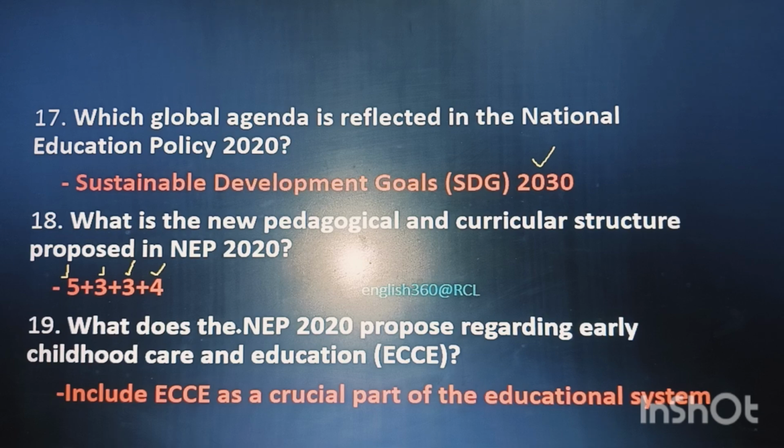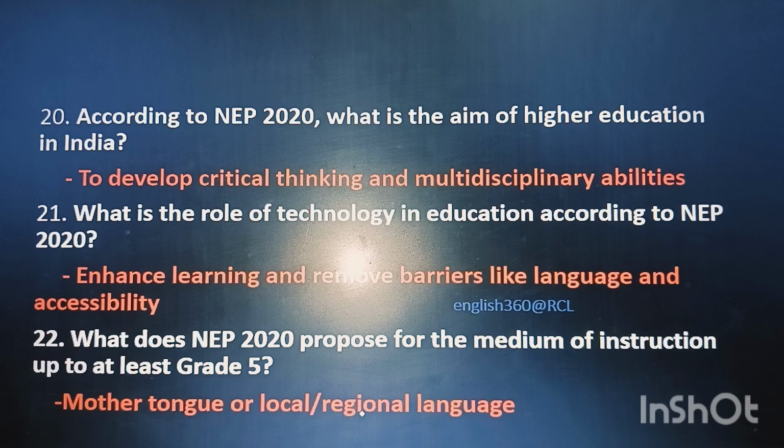Question 19. What does NEP 2020 propose regarding early childhood care and education, that is ECCE? The answer is to include ECCE as a crucial part of the educational system. Question 20. According to NEP 2020, what is the aim of higher education in India? To develop critical thinking and multidisciplinary abilities.